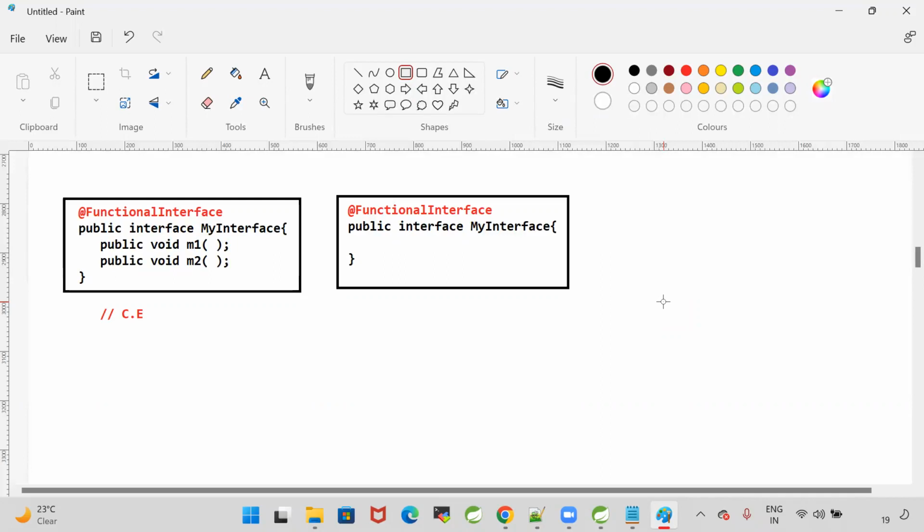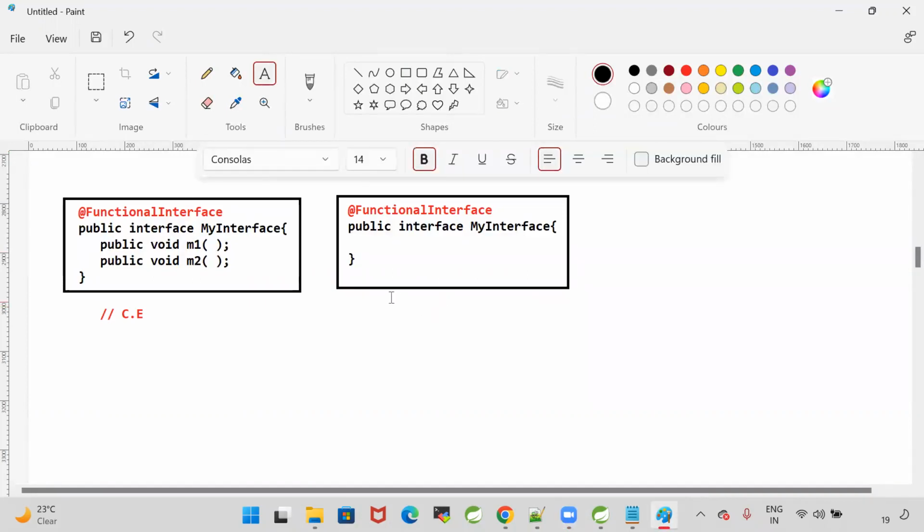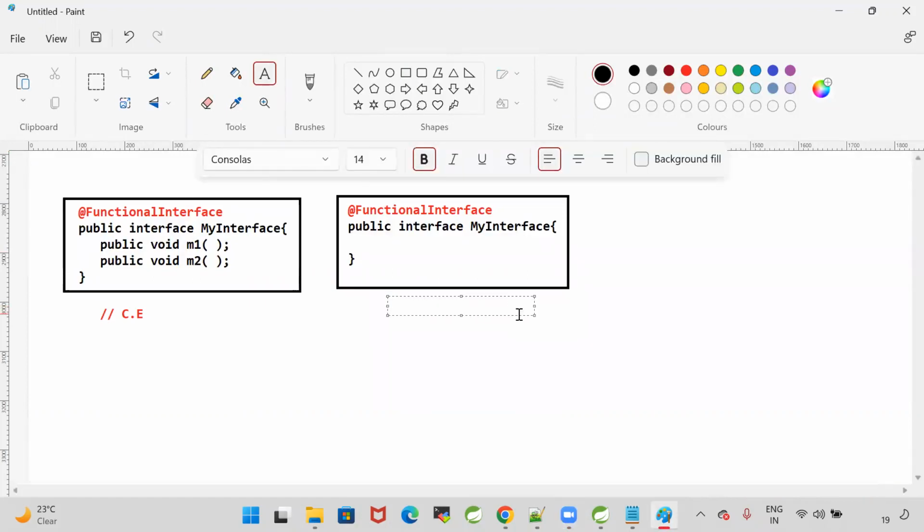Second interface can be compiled or cannot be compiled? Cannot compile. Why? There should be at least one abstract method. But in the interface, is an abstract method available or not? Not available. The functional interface annotation is available. When you give the functional interface annotation, it should have one abstract method.